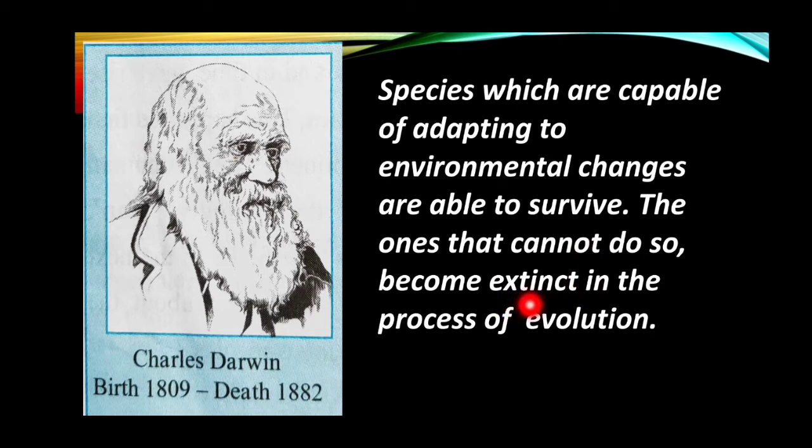Charles Darwin was born in 1809 AD and died in 1882 AD. He is the scientist who first gave us a systematic explanation of evolution.